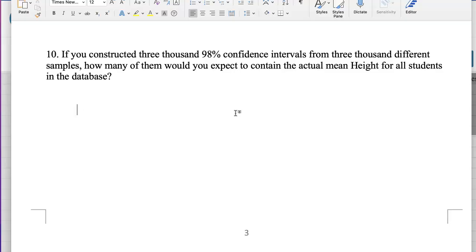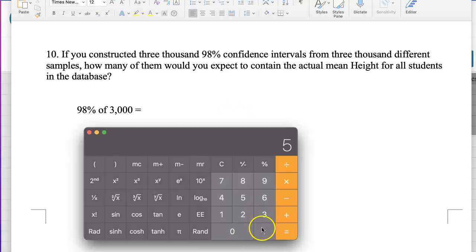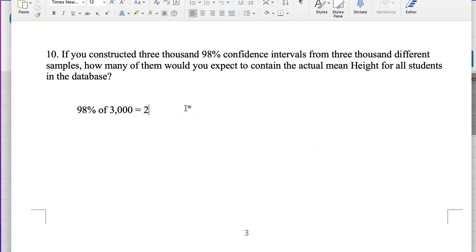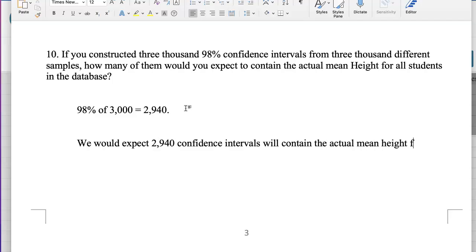So this is a simple one. What is 98% of 3,000? That's all you have to find. 98% of 3,000 is equal to 2,940. Okay, we say we would expect 2,940 confidence intervals will contain the actual mean height for all students in the database.